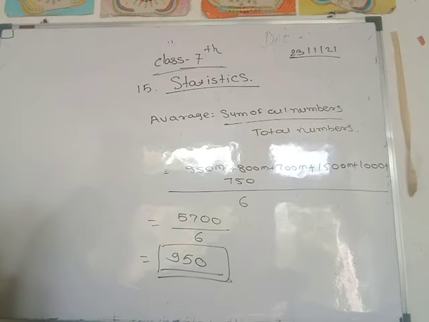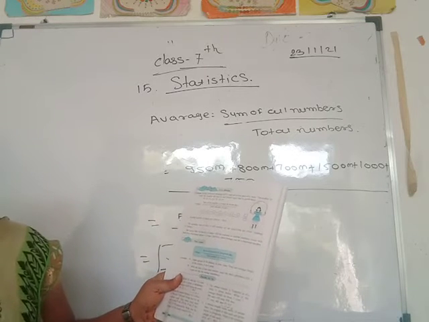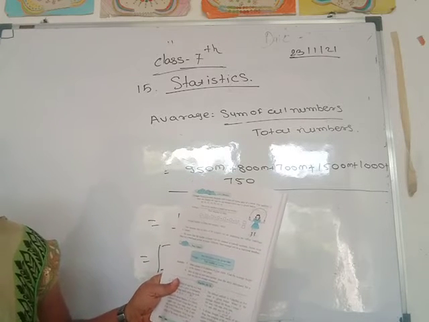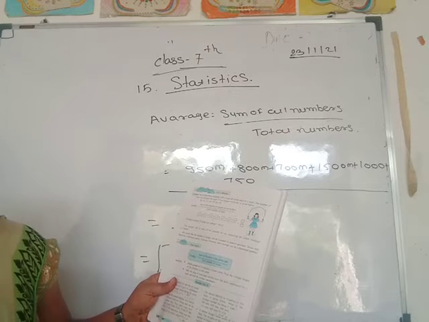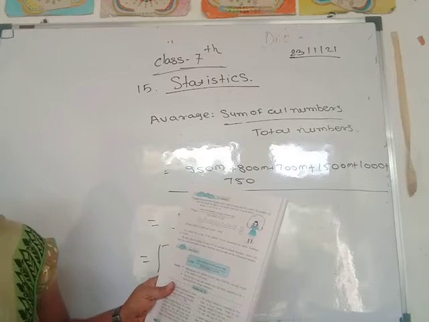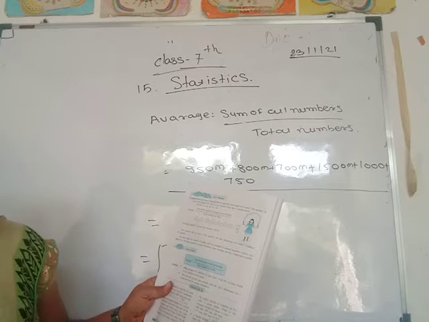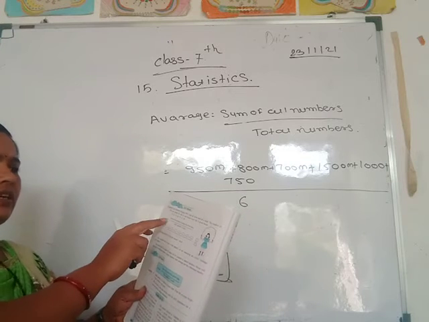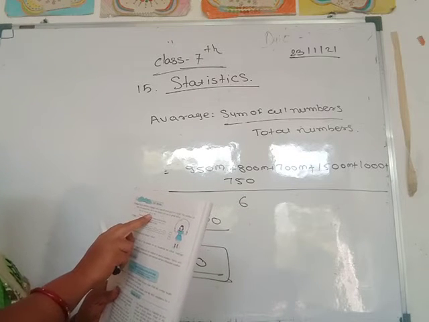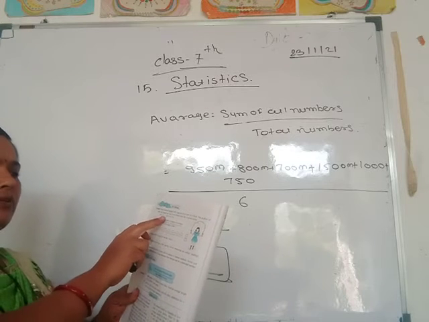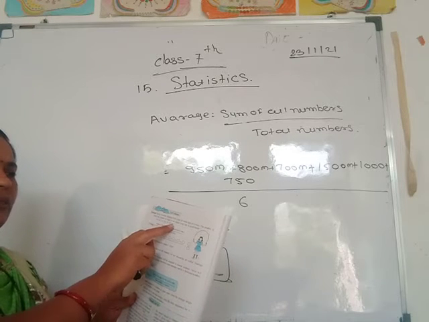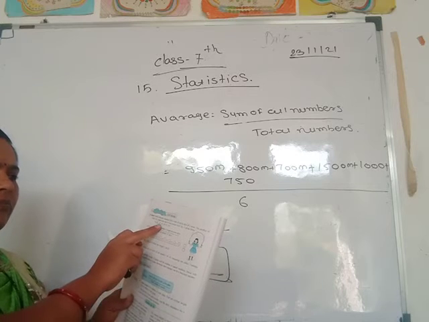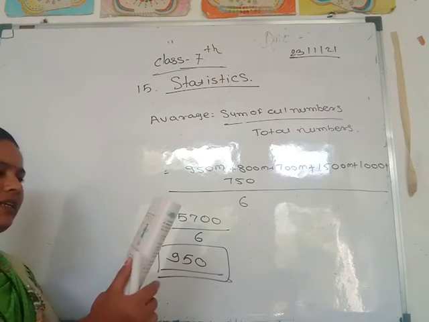The next example. Rutuja practiced skipping with a rope all 7 days of a week. The number of times she jumped the rope in 1 minute every day is given below. The sum of the number of jumps on 7 days and the total number of days is needed. The numbers are 60, 62, 61, 60, 51, 63, 58. Average is equal to the addition of these numbers divided by the total numbers. How many? 7.